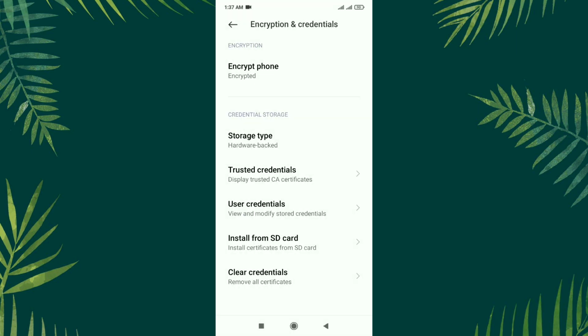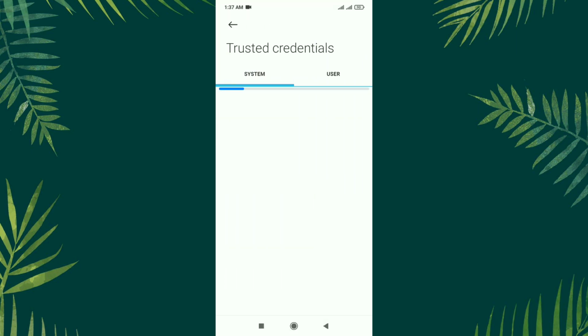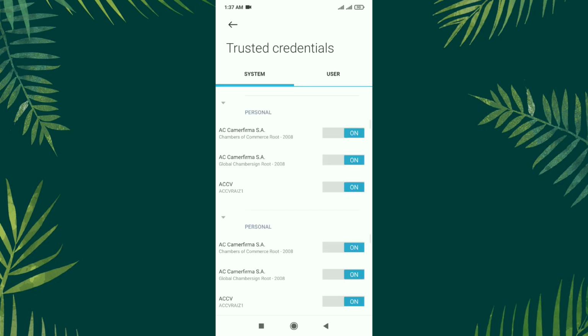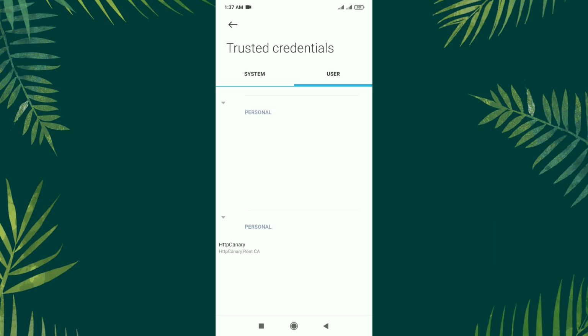Now let's tap on trusted credentials. You see all of the system certificates are loaded here. You should not remove any of these certificates. Now turn into user certificates. Down there you see HTTP Canary root CA. Tap on it.